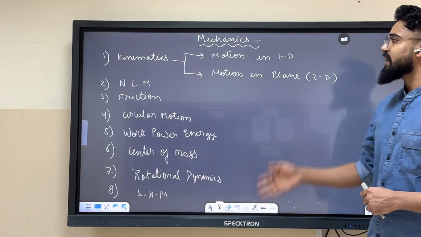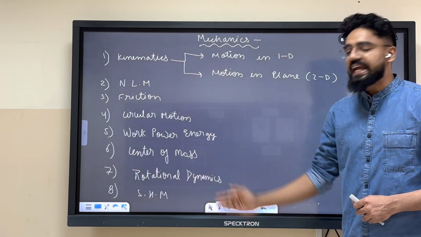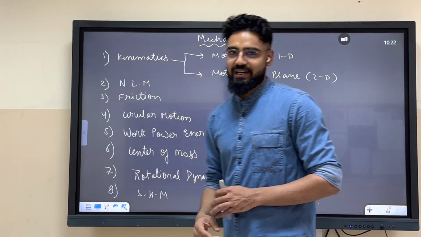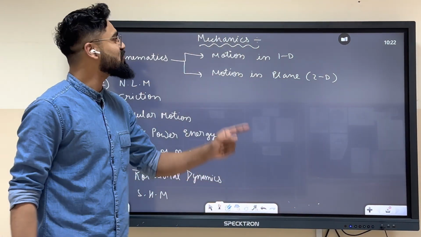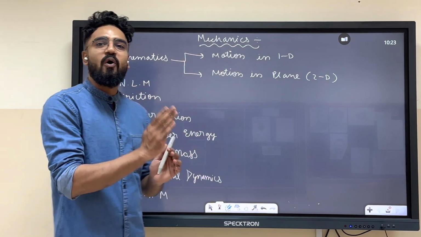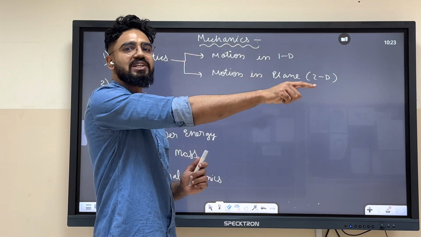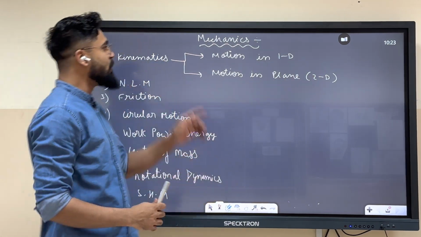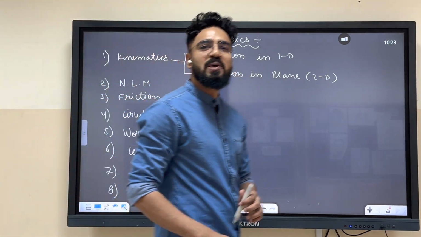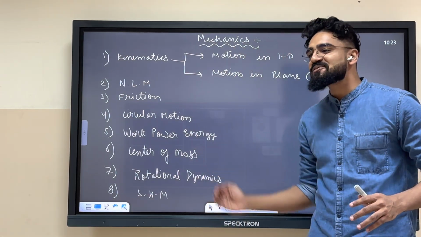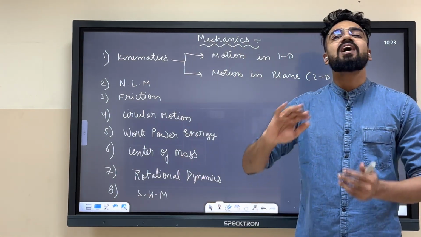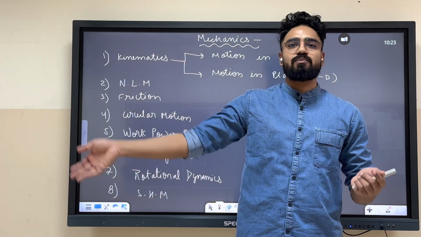Over here you will have these 8 chapters. First chapter is kinematics. In kinematics, you will have 2 sections. Motion in 1D, where the object will be moving in a straight line. It can go in a straight line, it can come back in a straight line. Motion in a 2D plane means when the object is moving in a 2D plane. A special case is projectile motion. You all know.